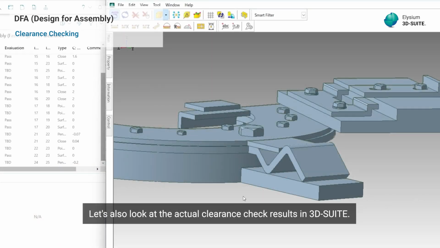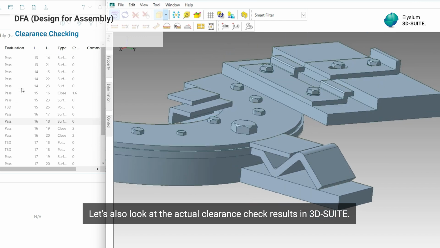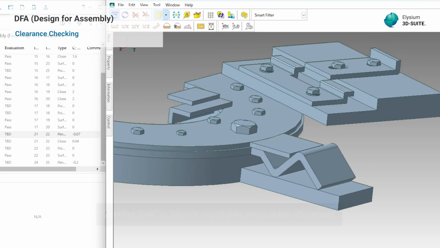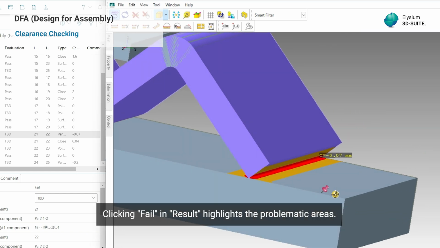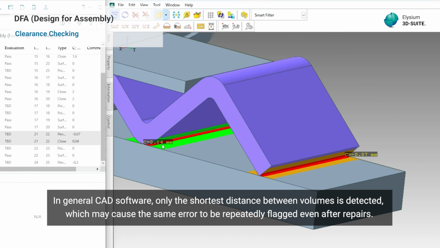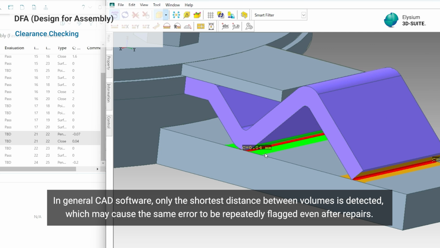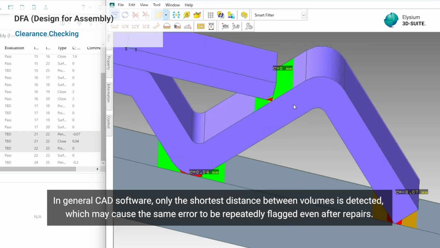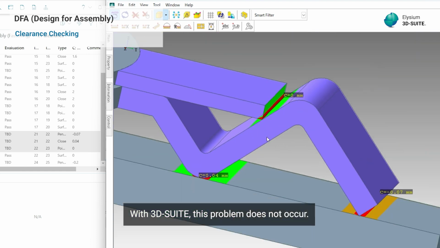Let's also look at the actual clearance check results in 3D-SUITE. Clicking Fail in Result highlights the problematic areas. In general CAD software, only the shortest distance between volumes is detected, which may cause the same error to be repeatedly flagged even after repairs. With 3D-SUITE, this problem does not occur.